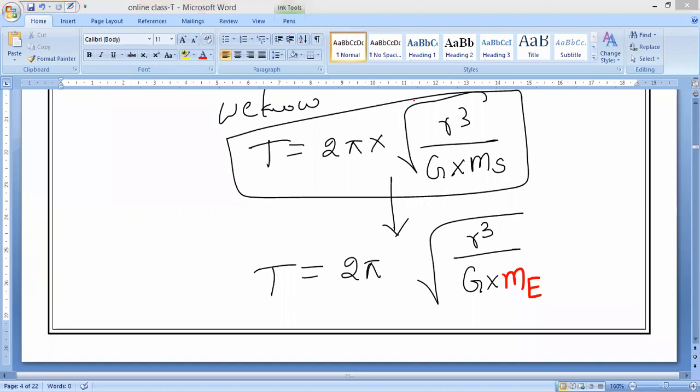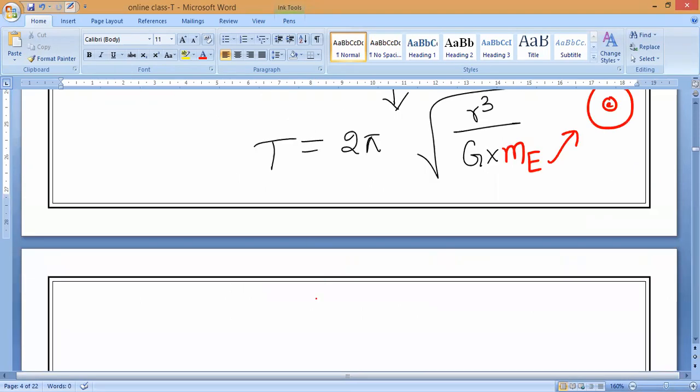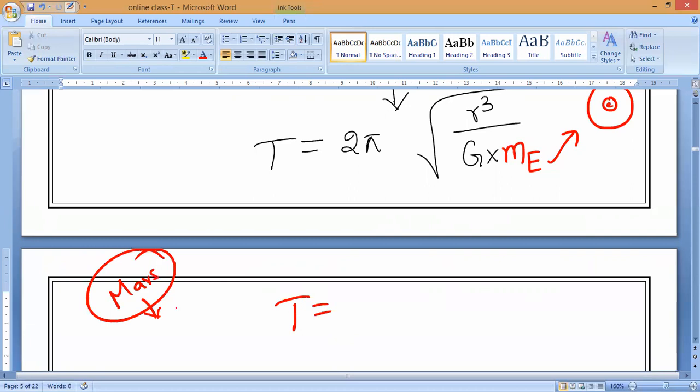Why are we taking the mass of the Earth here? Anybody can say? Because we are taking a satellite around the Earth. That is why we are taking M_E. Suppose if I take Jupiter, a satellite orbiting Jupiter, then the mass of Jupiter will come. And we are sending satellites to Mars, correct? So a satellite of Mars.